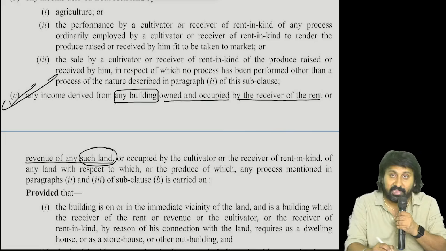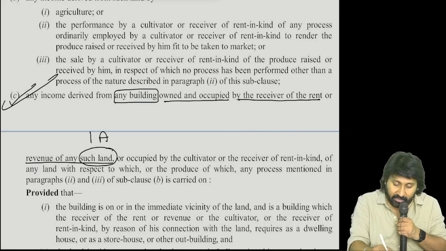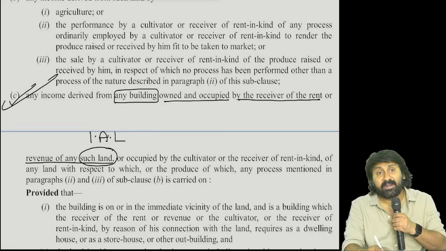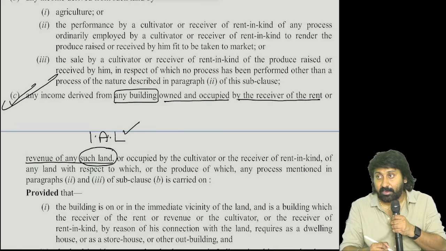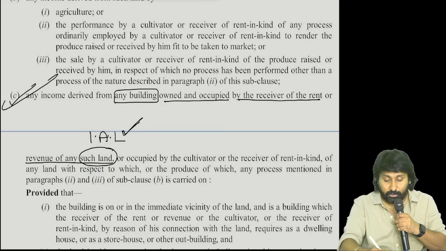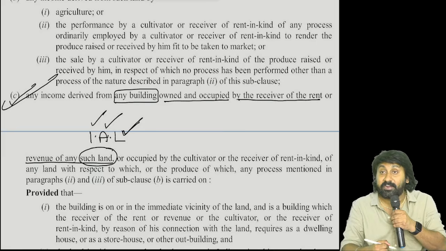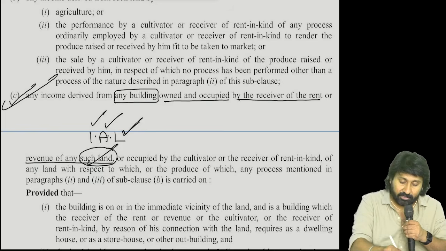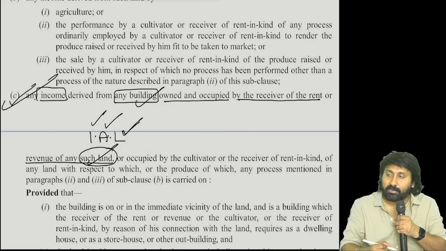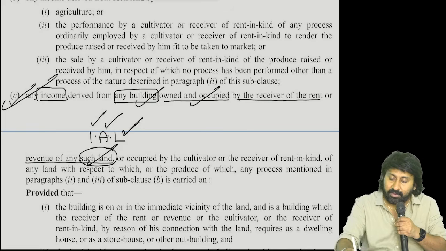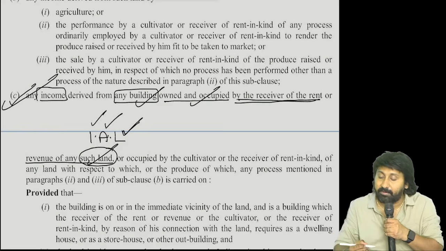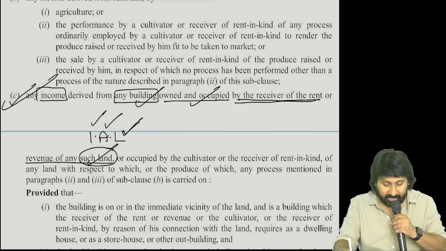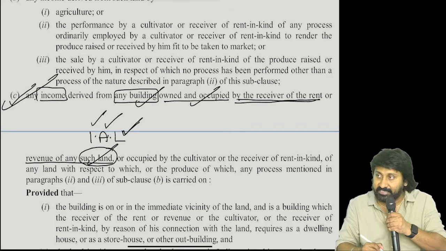Such land means what land? A, I, A, L. I represents? A represents? L represents? And it should be a land used for, situated in. If all these three conditions are satisfied, then we call it a starter. Owned and occupied by? So there is a building owned and occupied by the receiver of rent or revenue of any such land.